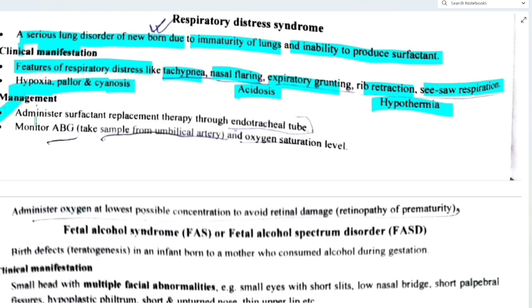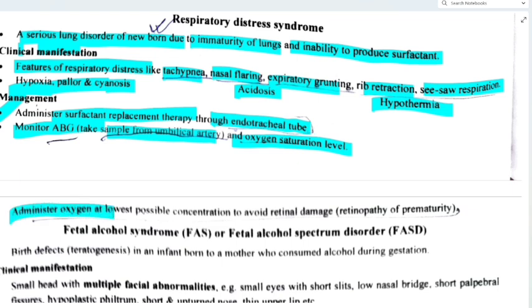Now coming to the management part. Administer surfactant replacement therapy through an endotracheal tube. And we have to monitor ABG. We should take the sample from the umbilical artery, and monitor oxygen saturation level. Hope you have understood these two. Then administer oxygen at the lowest possible concentration to avoid retinal damage that may cause retinopathy of prematurity. So these are all the management.